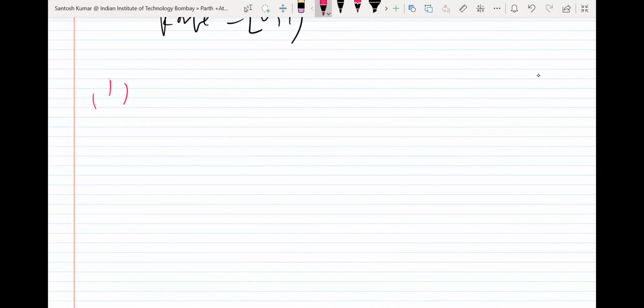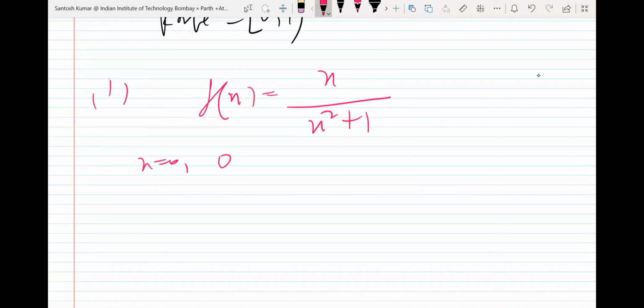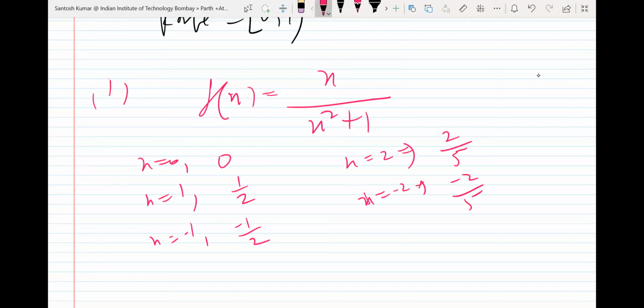So okay, let me try the first part again another way. I would like to see any other way. x upon x square plus 1, right? Let's start at 0, we get answer 0. At 1 we get answer 1 upon 2. At minus 1 we get answer minus 1 upon 2. At 2 we'll get answer 2 upon 5. At minus 2 we'll get minus 2 upon 5.